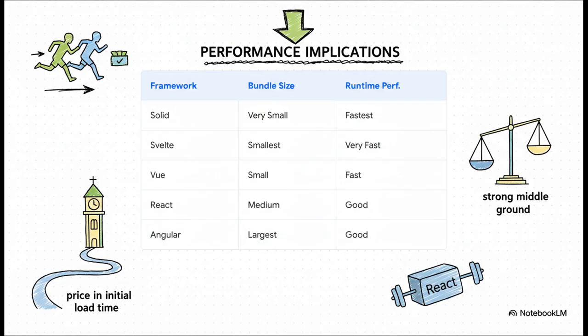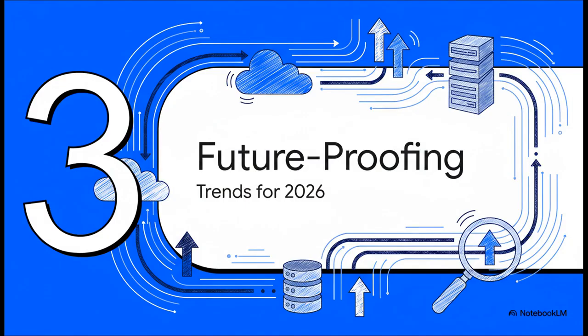You can see newcomers like Solid and Svelte are just leading the pack, not only in small bundle size, but also in runtime speed. Vue is holding its own in a strong middle ground, while React is solid, but definitely a bit heavier. And you can see how Angular, while super powerful, pays for that power with a slower initial load time. The key takeaway here is that your choice has real, measurable performance implications. Choosing a framework isn't just about what works today. It's about betting on where the web is going.